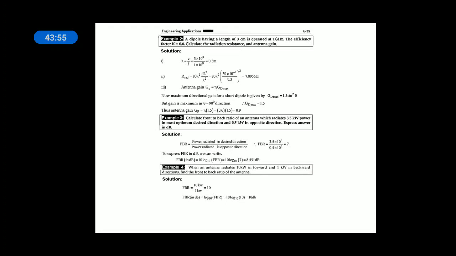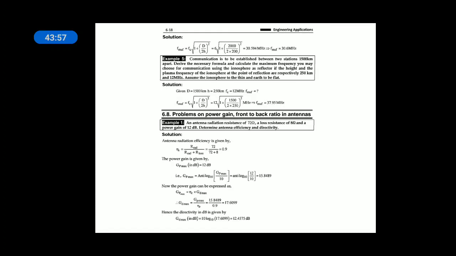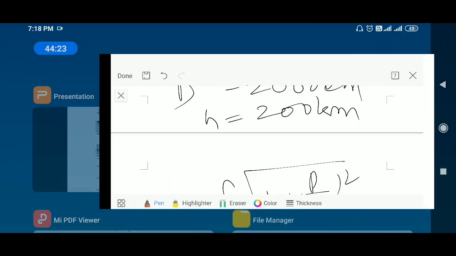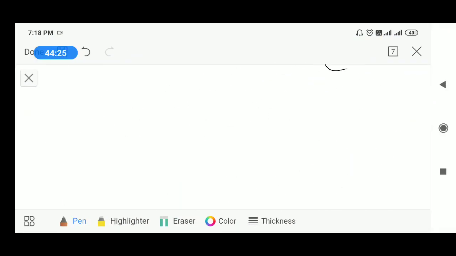So what did they give? They gave that we need a communication link. The distance will be 1500 kilometers, the height of the ionosphere is 250 kilometers, and the critical frequency required is 12 megahertz. Very simple. Substitute in the given formula. You get 37.95 megahertz.